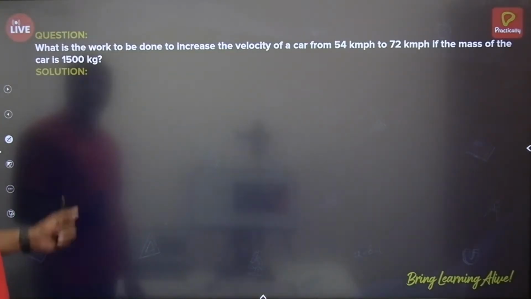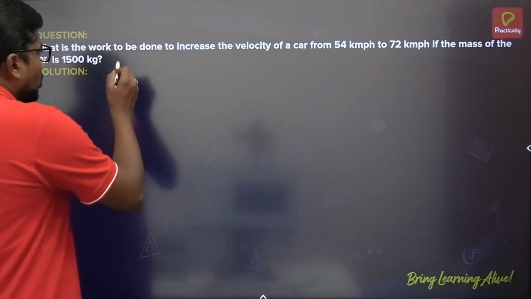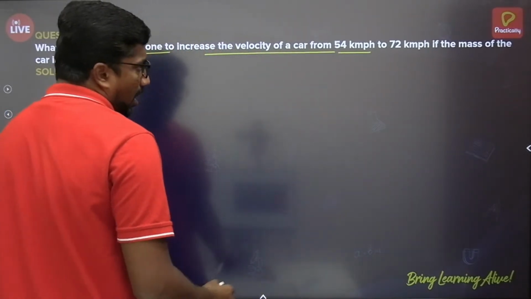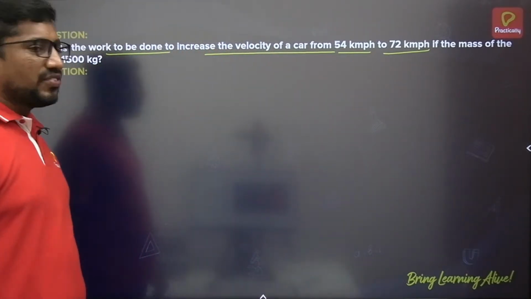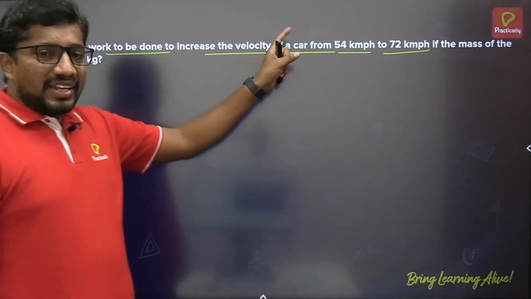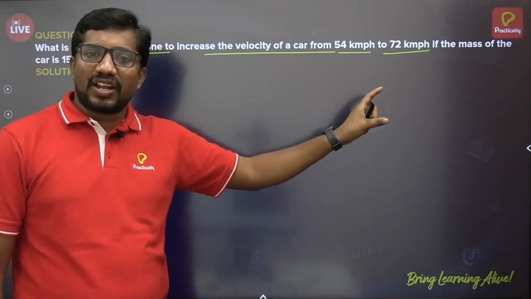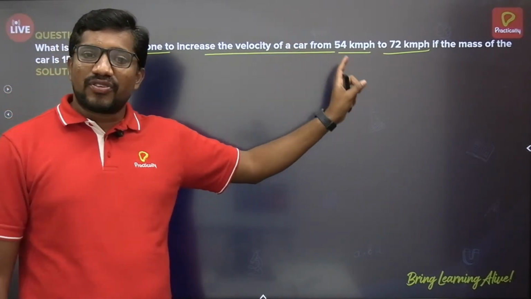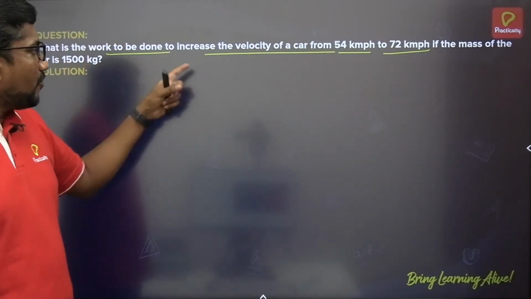Now see here, there is a question based on this work energy theorem. What is the work to be done to increase the velocity of a car from 54 km per hour to 72 km per hour if the mass of the car is 1500 kg? The object here is a car. So the car is already traveling with an initial velocity which is 54 km per hour, and that velocity is changed from 54 to 72 km per hour due to certain force.